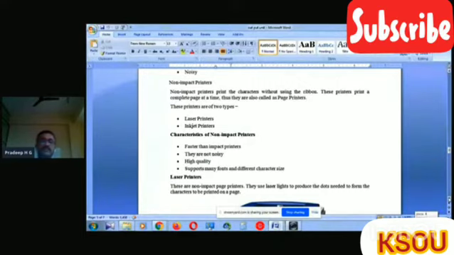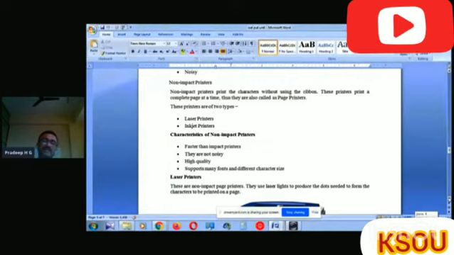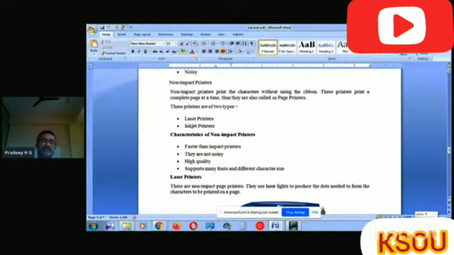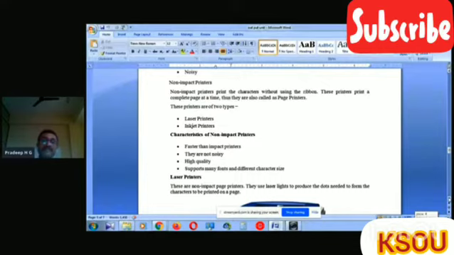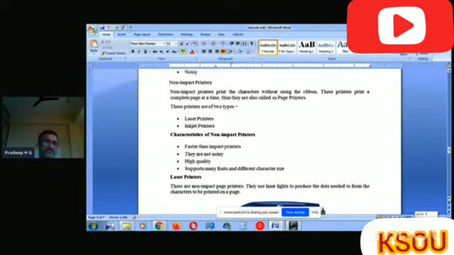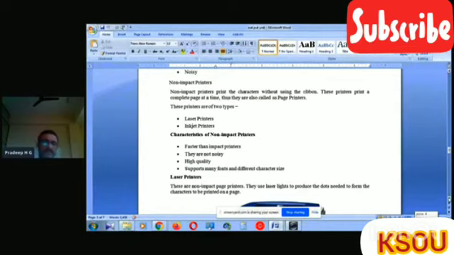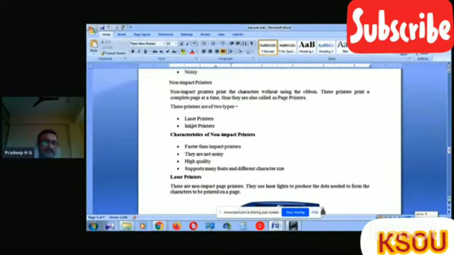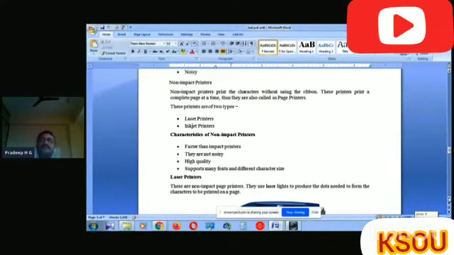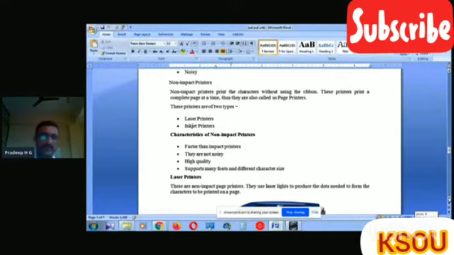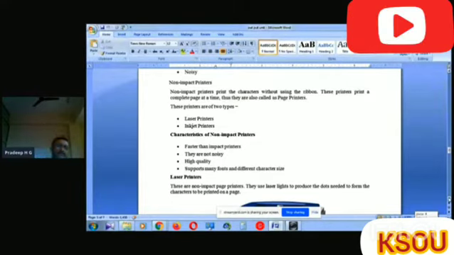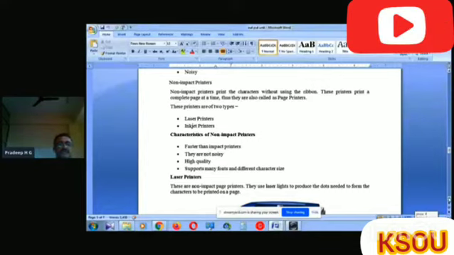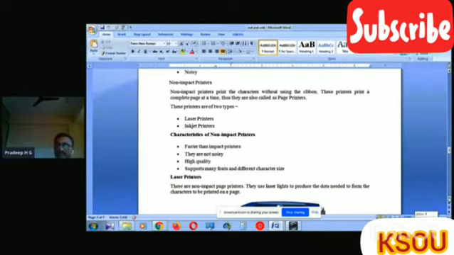These printers print a complete page at a time. Thus they are also called page printers. Non-impact printer prints a page at a time. That's why we call it a page printer. These printers are of two types: laser printer and inkjet printer. Laser printer is very famous now. We come to the characteristics of impact printer and non-impact printer.